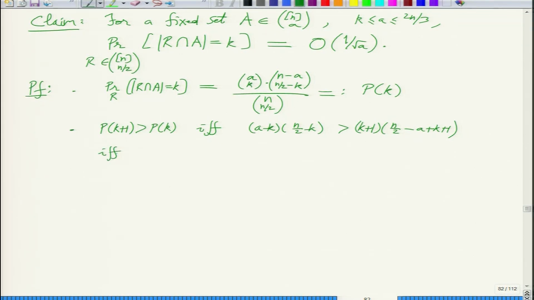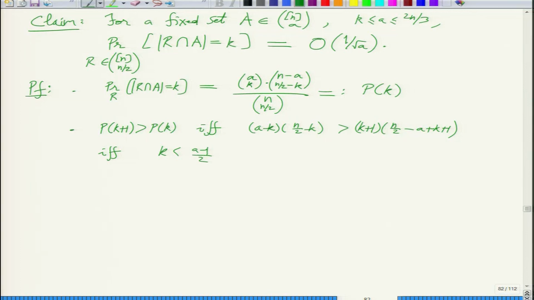You can simplify this, and let me skip the middle step. Ultimately you can deduce that this holds if and only if k is less than a minus 1 by 2. This will give you exactly this without any loss.